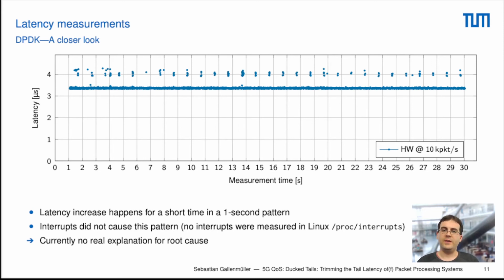We investigated the Linux system and checked if some interrupts are happening, but Linux does not report any interrupts in this case. /proc/interrupts was totally empty. And currently we have only very rough ideas what could happen. One of the ideas is that DPDK might actually have a process that is triggered every second, or that the PCI Express has some kind of clock behavior, but we're not sure for now.